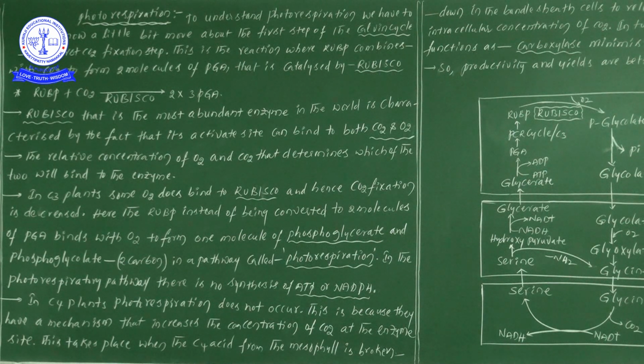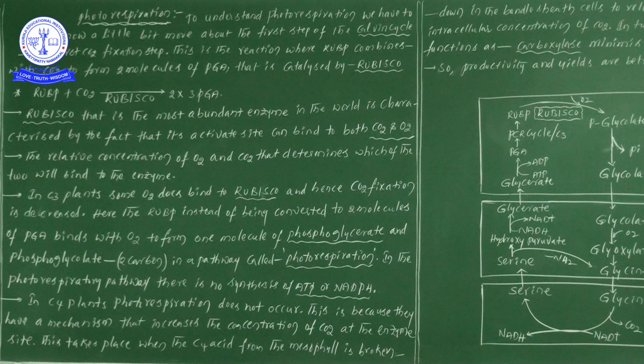So why, sir, the Calvin cycle? Why do we discuss the first step? Did you remember? In the Calvin cycle, 3 steps are there. The first step is carboxylation, isn't it? So now we have to focus on carboxylation to understand what photorespiration is.